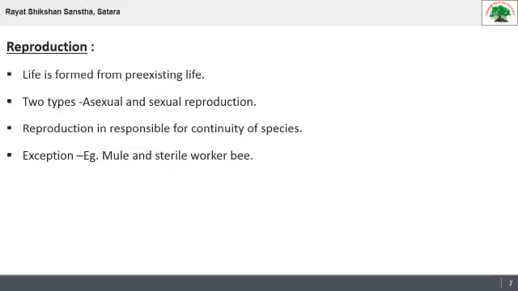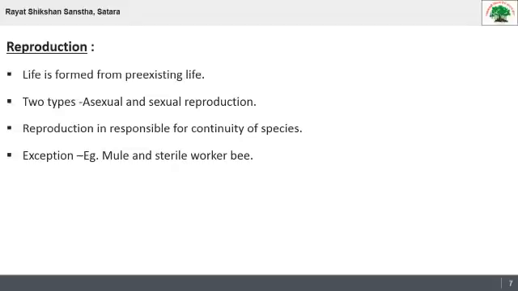There are some exceptions to reproduction. Means in the living world there are some exceptions. For example, mule and sterile worker bee. Mule, actually it is the offspring of a donkey and a horse. Means it is a hybrid of these two species.